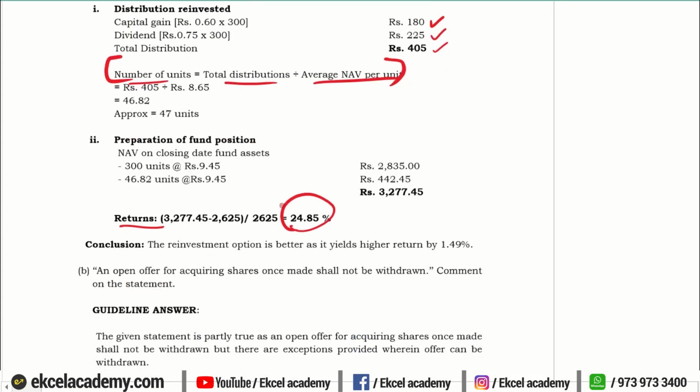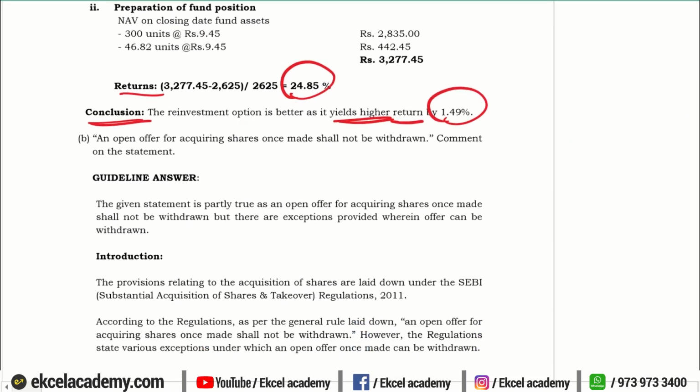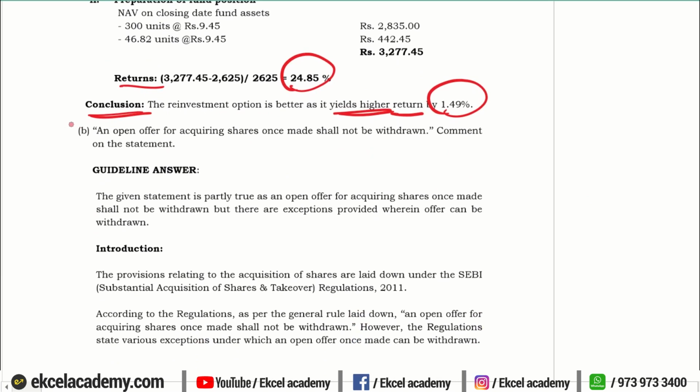So our conclusion will be that the reinvestment option is better. Why? Because it yields a better return by 1.49%. So you should give a final conclusion as to which of the two options is better for the mutual fund. Going to question 1b, this is also for 5 marks.